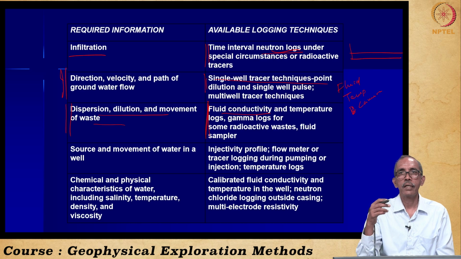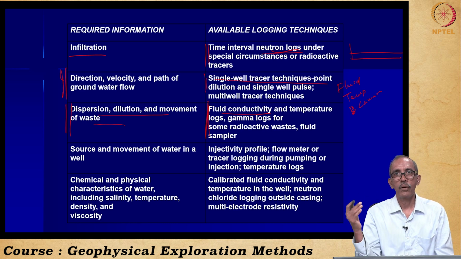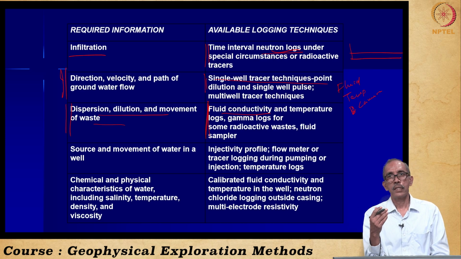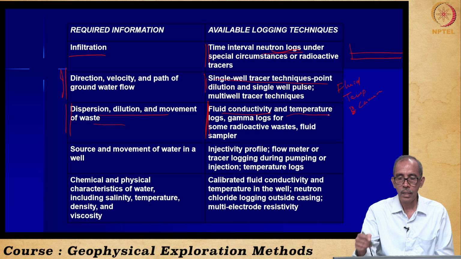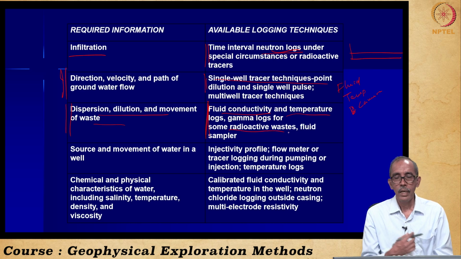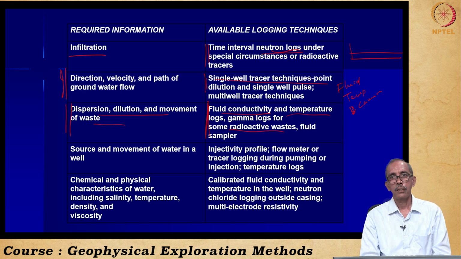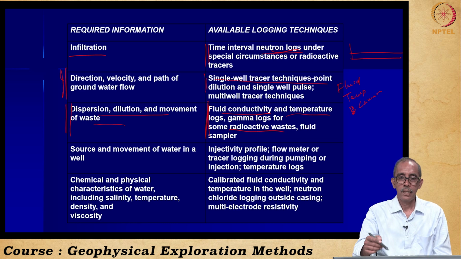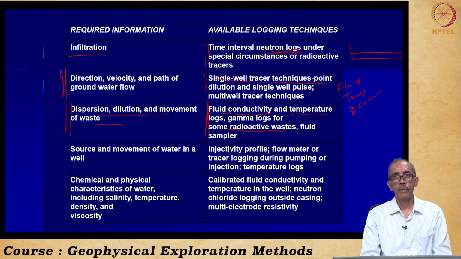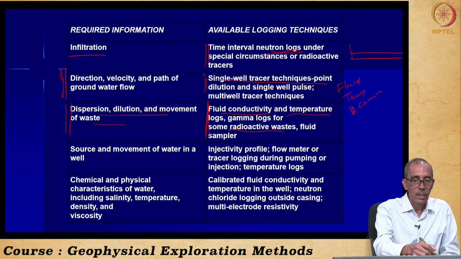Fluid conductivity very clearly helps us to identify contamination. I told you how saline water impact and fresh water mixing can be differentiated from fluid conductivity log, temperature log, and also radioactive logs, right? Some waste disposal, especially in oil contamination. We had seen how different radioactive logging methods were used to understand possible directions of migration of oil contamination, right?